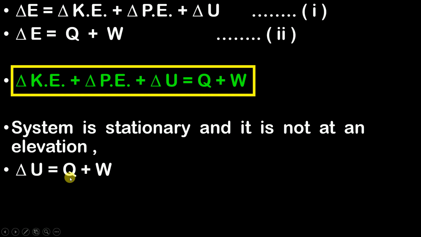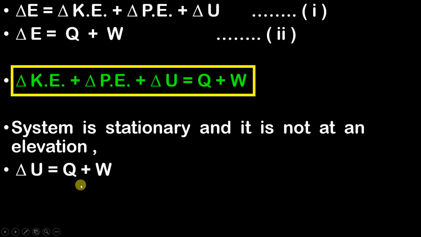Now I want to make things much clearer in this equation. This Q is positive when heat is added to the system, and it is negative when heat is given away from the system. And this W is positive when work is done on the system, and W becomes negative when work is done by the system on the surroundings.